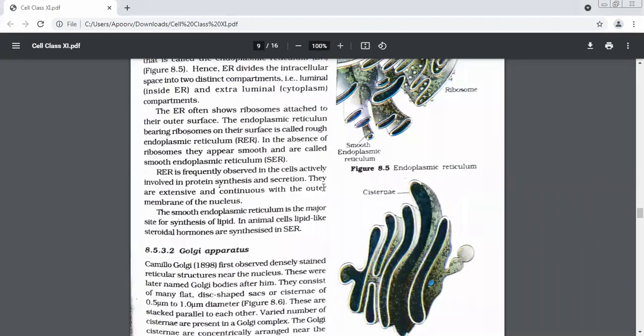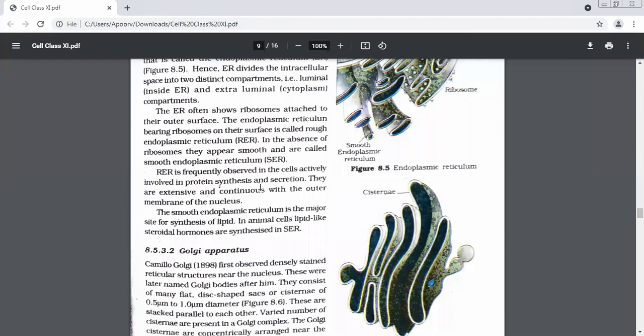RER is frequently observed in the cells actively involved in protein synthesis and secretion. We all know that the main function of ribosomes is to make proteins, isn't it? Yes, ma'am. Ribosomes mainly help in the synthesis and secretion of protein. So obviously, what will be the function of RER also? It helps in the secretion of proteins.